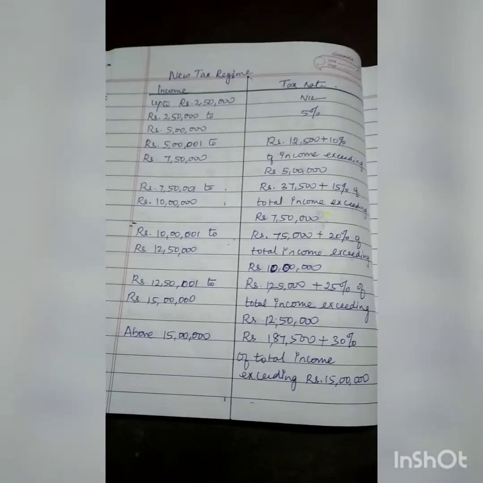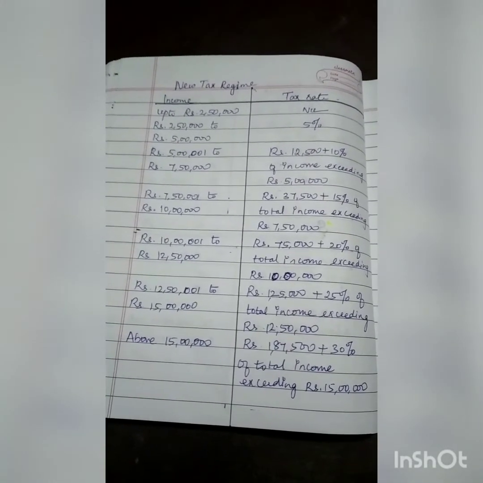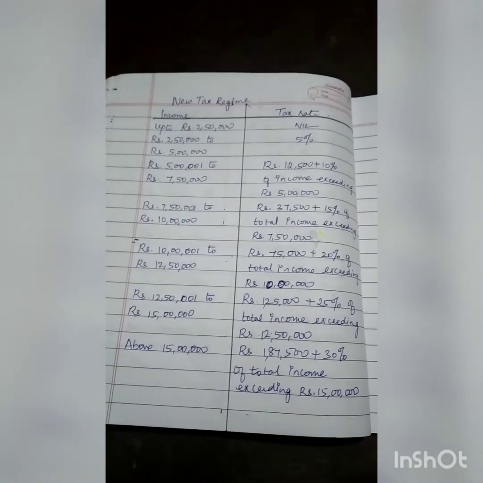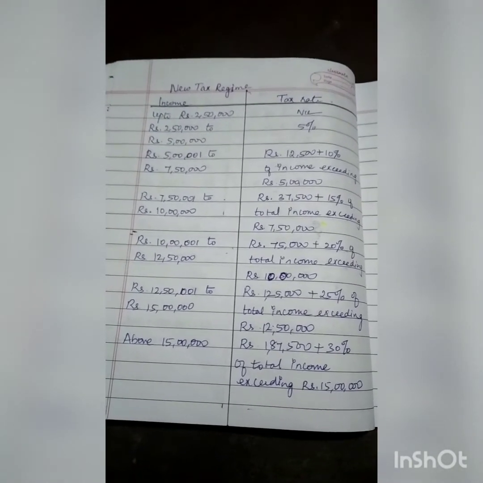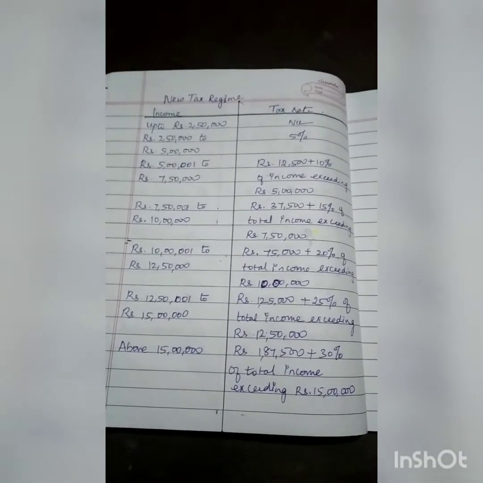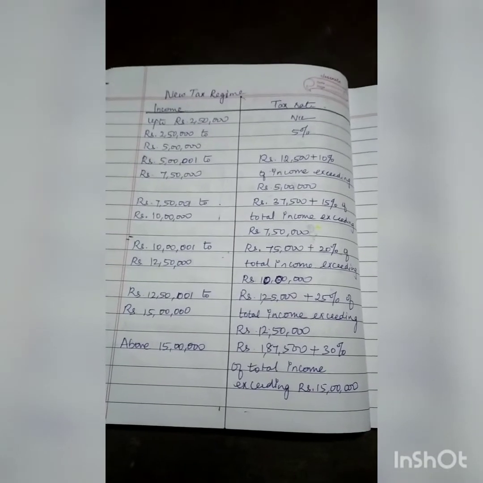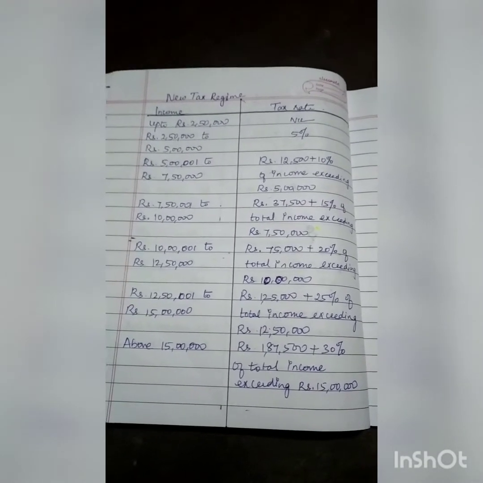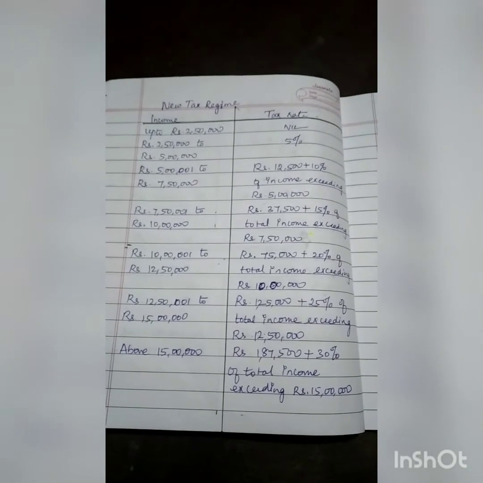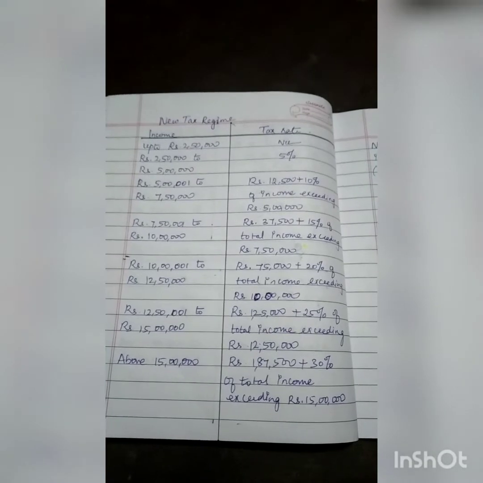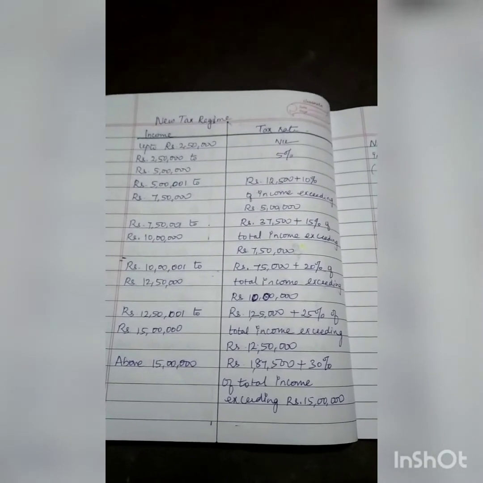Now this is new tax regime. Here you don't have tax slabs according to the age, rather you have a complete list of tax rates without any distinction. This is effective from April 2020, and for this assessment year you will be assessed tax based on this new tax regime.